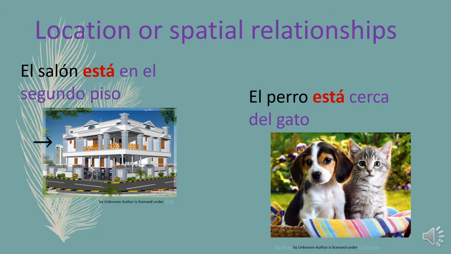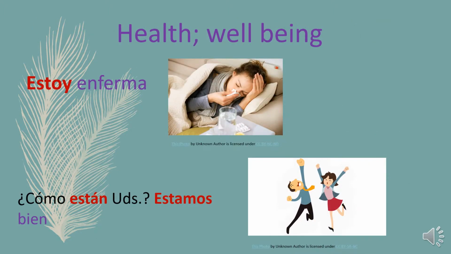The next example is el perro está cerca del gato. The dog is next to the cat. This would be a spatial relationship that means space. Another use of the verb estar is when referring to health and well-being. As examples we have estoy enferma, I'm sick, and ¿cómo están ustedes? Estamos bien. How are you? We are fine.